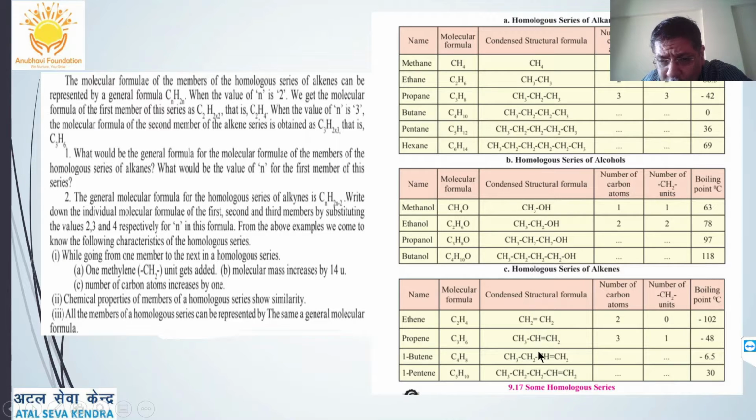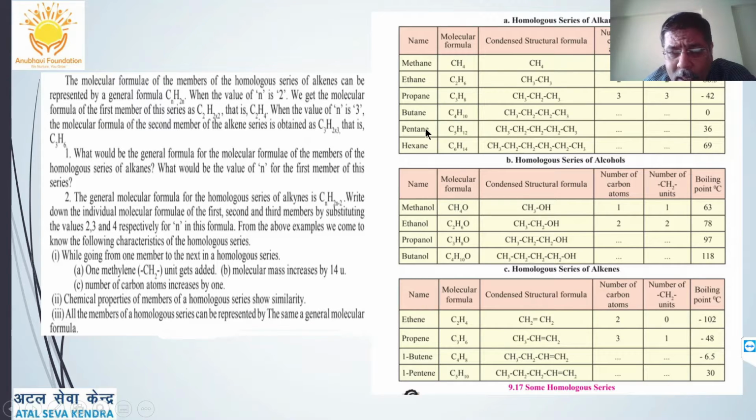Similarly, ethene, propene, then we have one butene, one pentene. When we are talking in here, that is a double bond between the first and the second carbon atom only. We are just telling you something about the homologous series. So when I talk of the characteristics of homologous series, what would be the general formula of them? They will decide the general formula of the full family also.